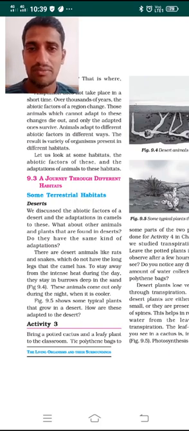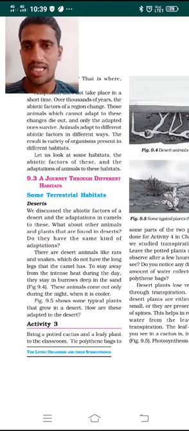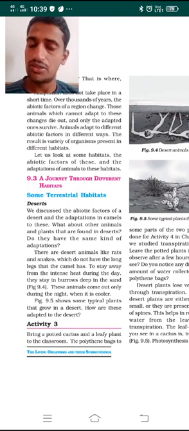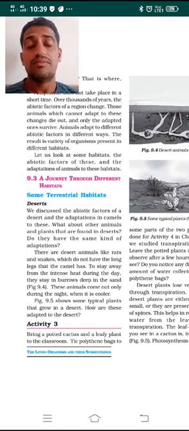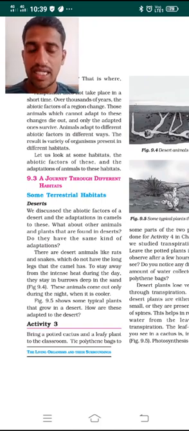In the previous classes I was telling you about the types of habitat. There are two types of habitat, that is terrestrial habitat as well as aquatic habitat. There are different examples for terrestrial habitat, and also different examples for aquatic habitat. In today's class, let us study the journey through different habitats, and how the plants and animals have been adapted.